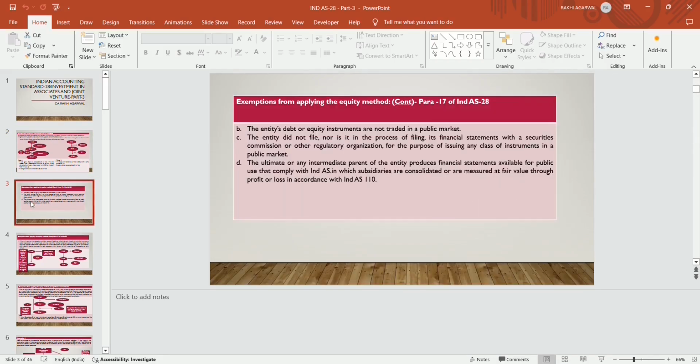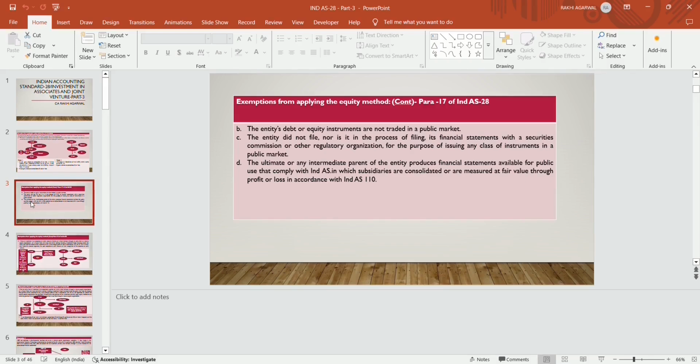Another condition: the entity's debt or equity instruments are not traded in a public market. The entity did not file, nor is it in the process of filing, its financial statements with a securities commission or other regulatory organization for the purpose of issuing any class of instruments in a public market. Not in the process of listing, not a listed company.